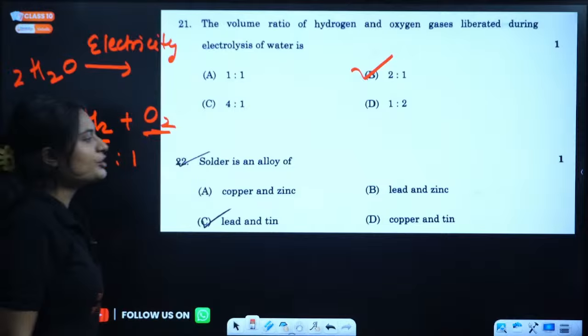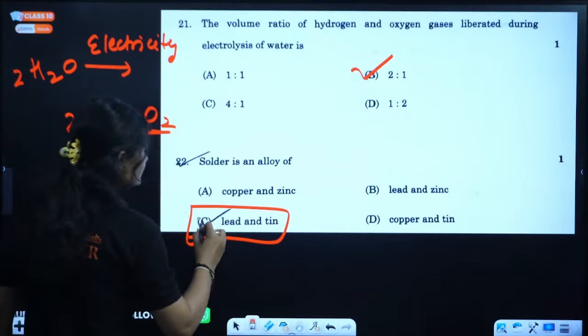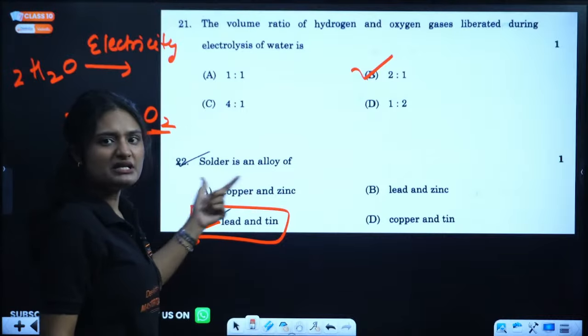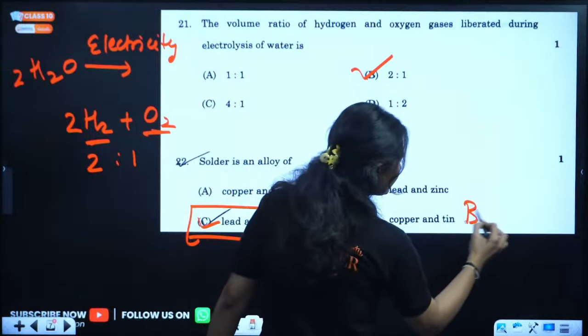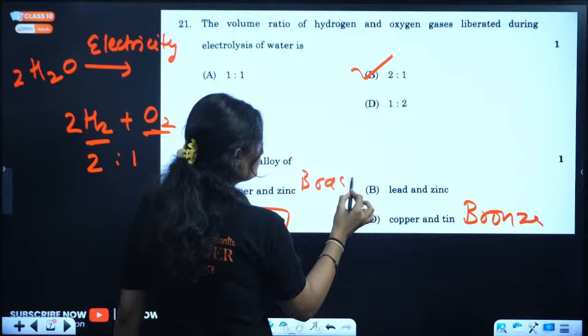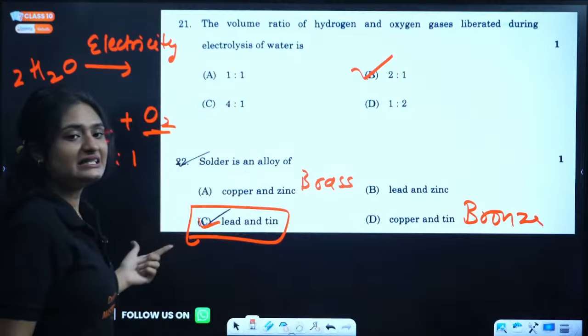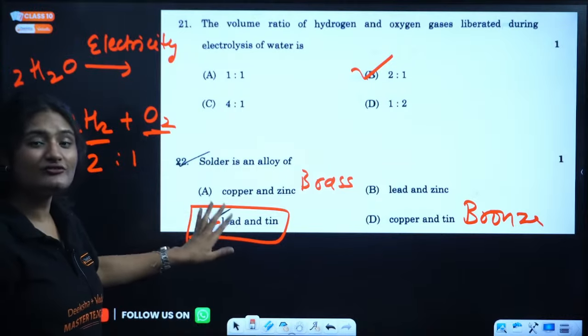Solder is an alloy of what? Lead and tin. Copper and zinc is brass. Bronze is copper and tin. This is bronze. This is brass. Clear? Solder is an alloy of lead and tin.